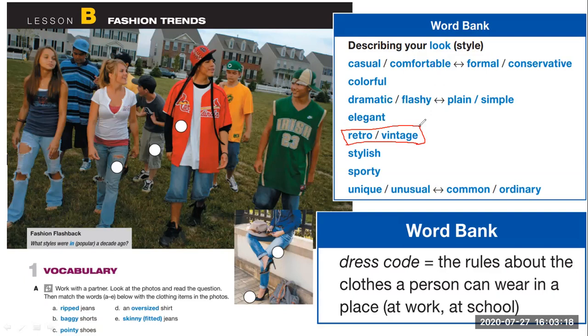So that is retro, that is vintage, something that is not from this epoch, not from now. It's from years ago. For example, clothes from the 60s, bell-bottom pants or a high-waisted dress, that is vintage. Retro and vintage is something that is not from now, something that is old.